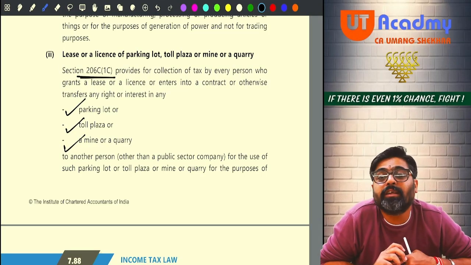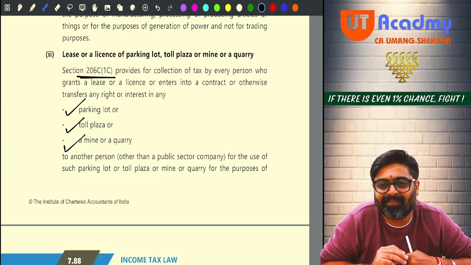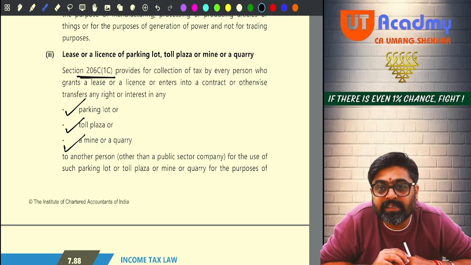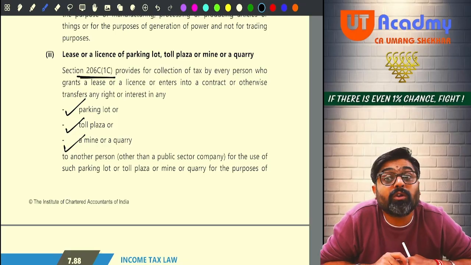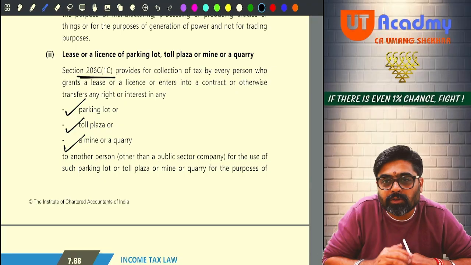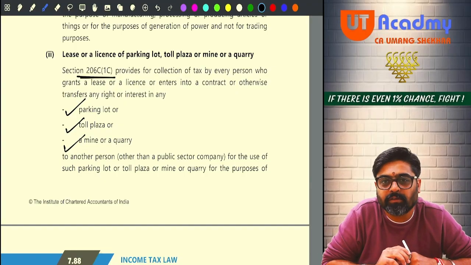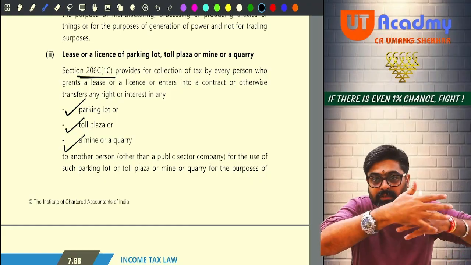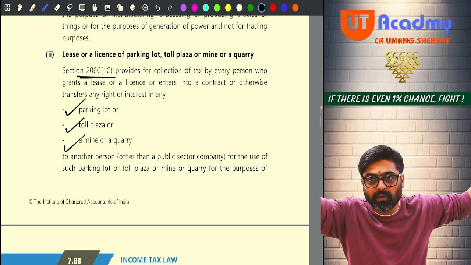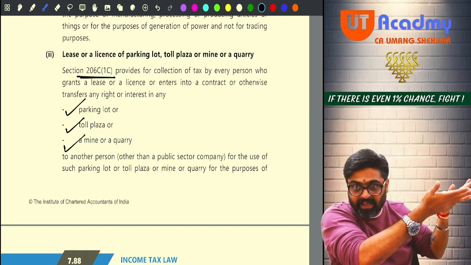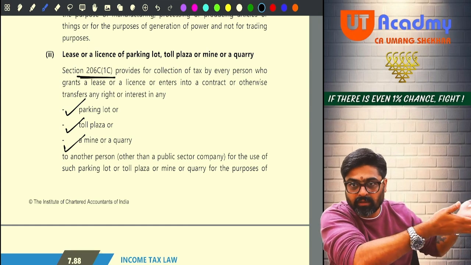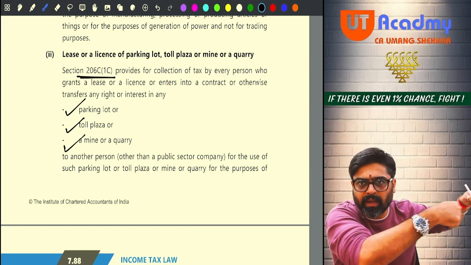You are taking these things on a lease from me. Why are you taking these things on lease from me? You want to run a mines, meaning you want to do this mining business. You want to run a toll plaza. You want to do the toll plaza business. Why do you take this much big parking lot having parking space for 1,000 vehicles? Why are you taking this parking lot from me?